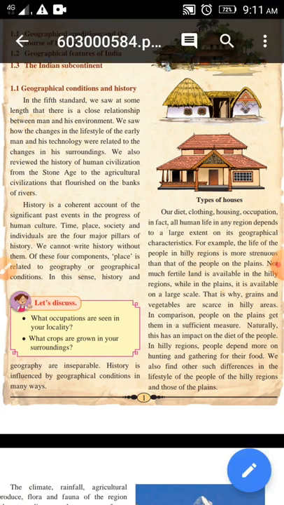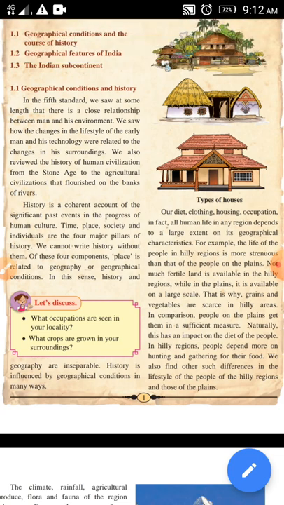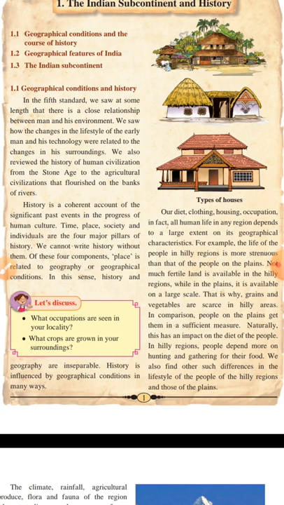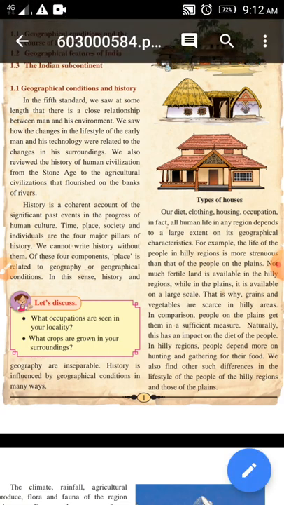Of these four components, place is related to geography. Whatever four major pillars we have taken information on, this place is very important, and place is related to geography. History and geography are inseparable, meaning these both parts are inseparable. We can't separate the parts from each other. They are interconnected to each other.